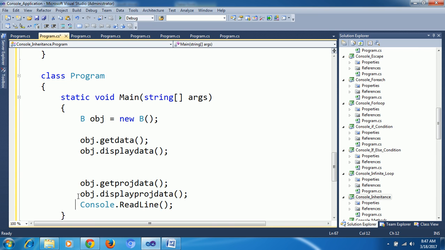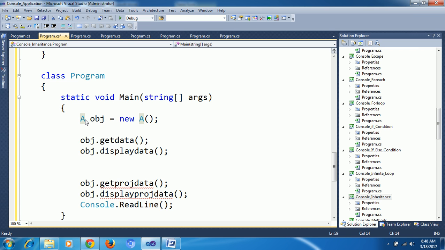Just keep in mind, if I created an object for only A, then get project details and display project data would not be accessible, because inheritance does not work that way. Why? Because I am creating an object for this class.